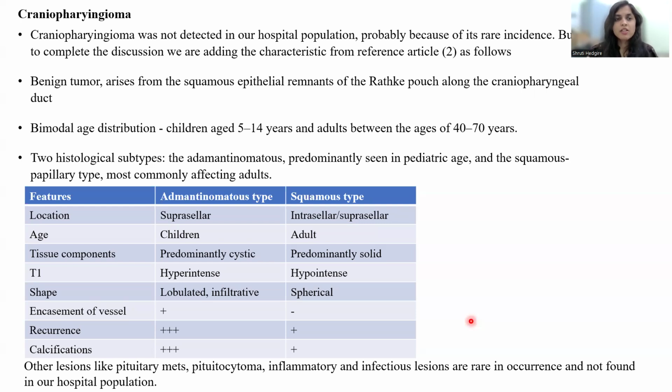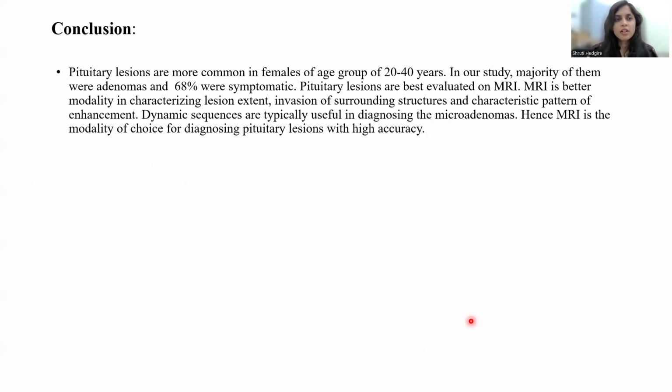The squamous type is less common one noted in the adults. It is spherical, predominantly solid, located in intra and suprasellar region and might show calcifications. The other lesions like pituitary mets, pituicytoma, inflammatory and infectious lesions are rare in occurrence and not found in our hospital population.